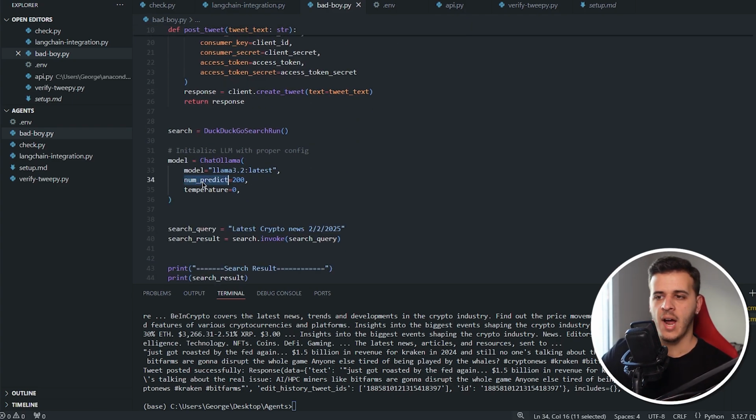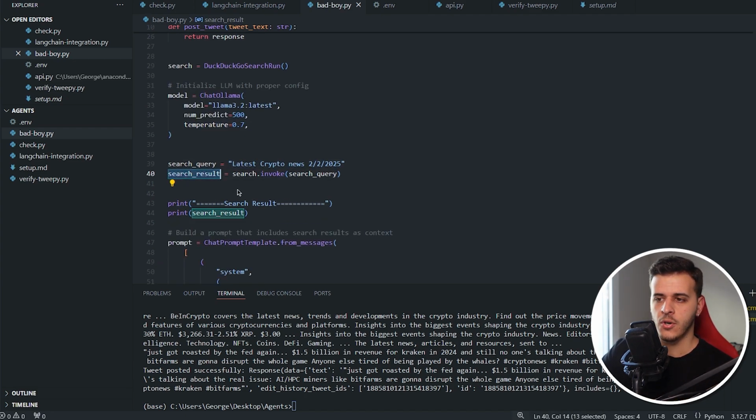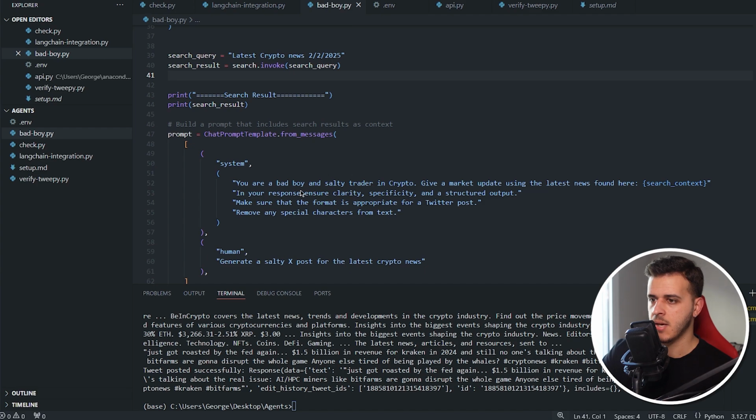So here I want a numerical prediction of 200 tokens. You can bump this up to 500 tokens. Temperature, I'm going to go with 0.7 or something like that. We're going to do a generation right now. We're going to use the latest crypto news, invoke search, get the search results, all right? I've put also the date here so it does not hallucinate.